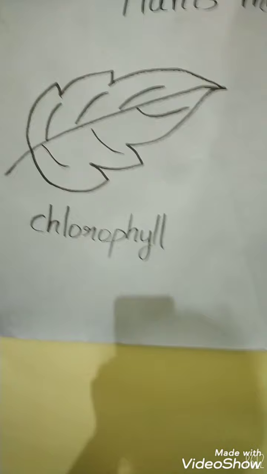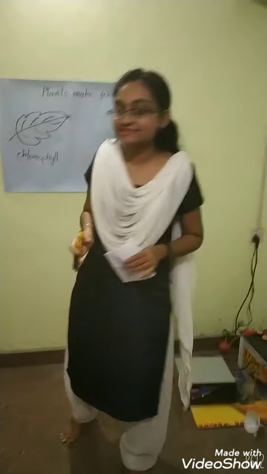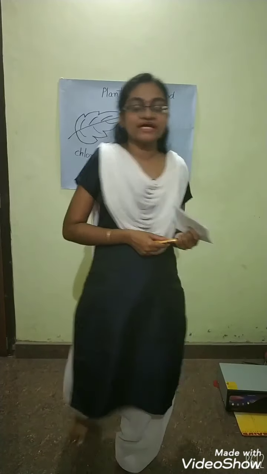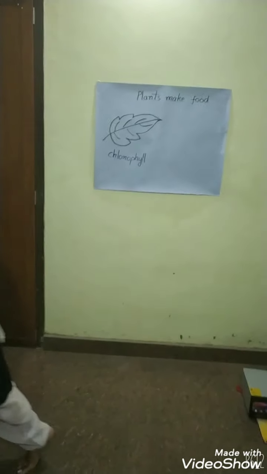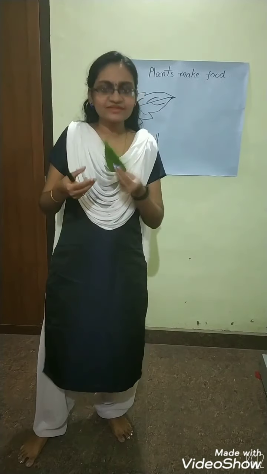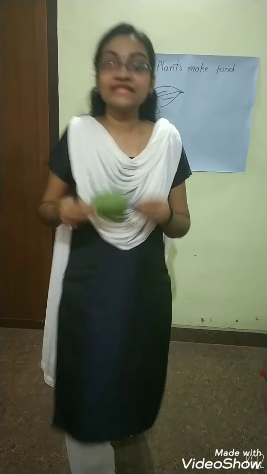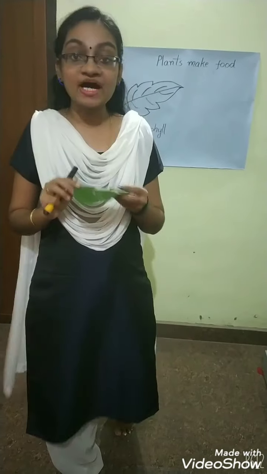Okay, now we are going to discuss the different parts of a leaf. Do these leaves have different parts? Have you ever thought of that? Which are the parts? You can see here a leaf. This is a normal leaf I just plucked from my garden. You all take some leaves from your garden and please check which are the parts of the leaf.